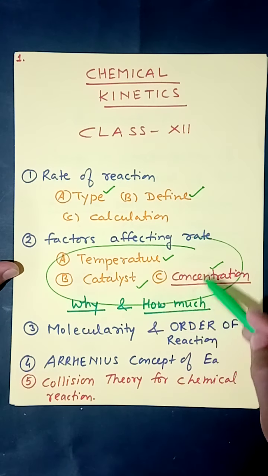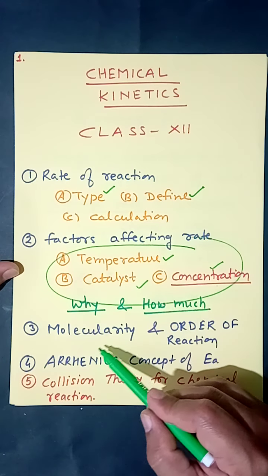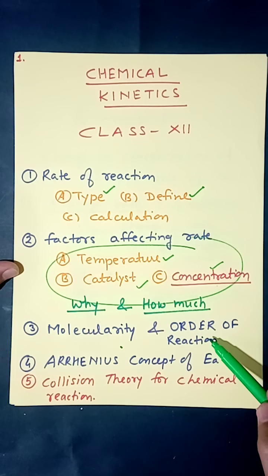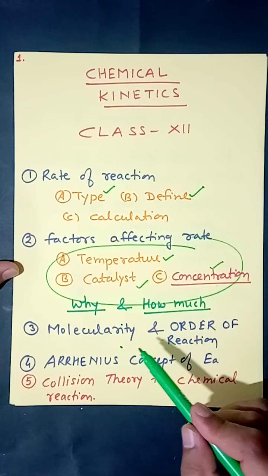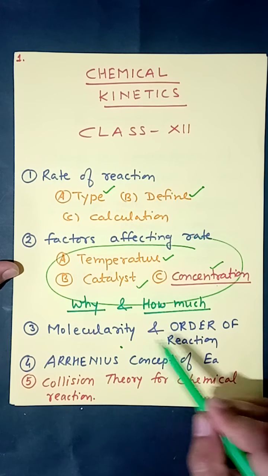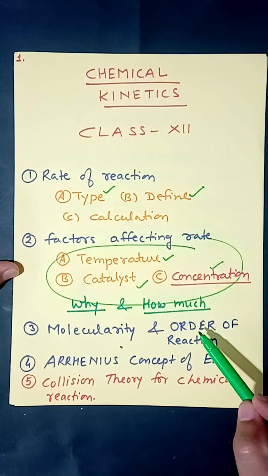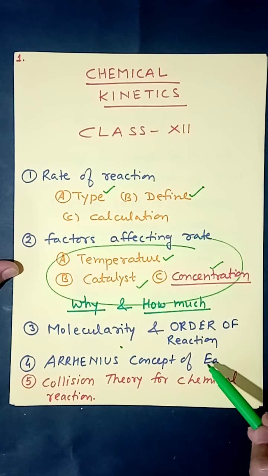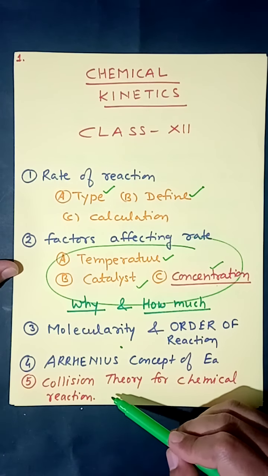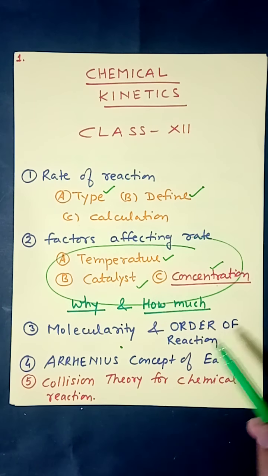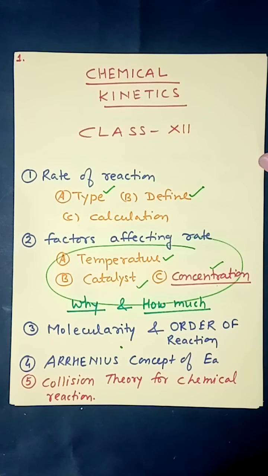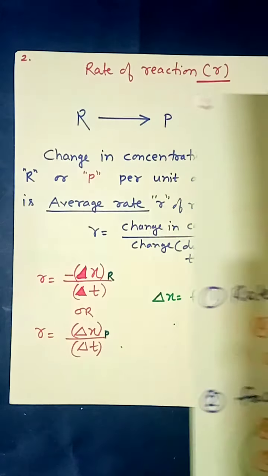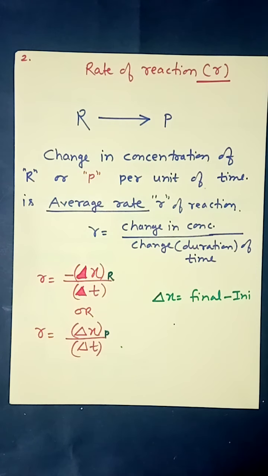To calculate all these three, we need to use these two terms. One is molecularity of reaction and second is order of reaction. Later on we will explore molecularity as well as order of reaction. Then two more topics we will discuss later on. One is Arrhenius concept of activation energy, and the last point of the chapter will be collision theory for chemical reaction. So one by one we will discuss all these five points in our online classes.